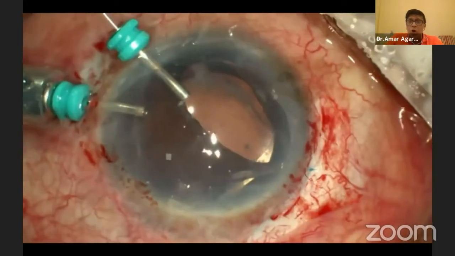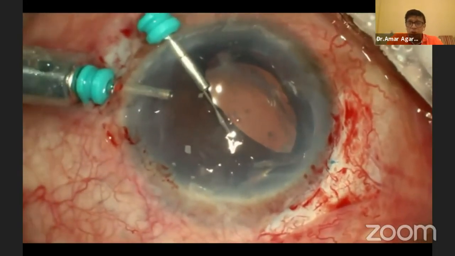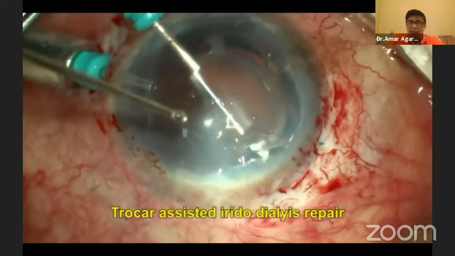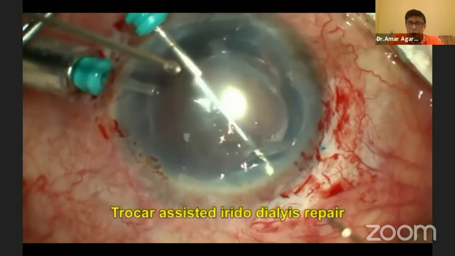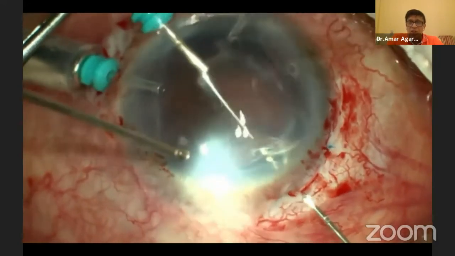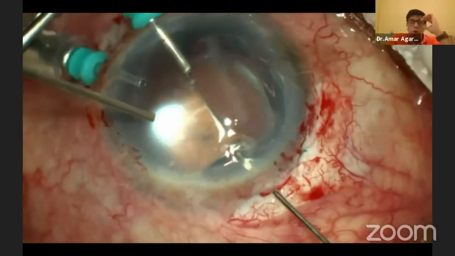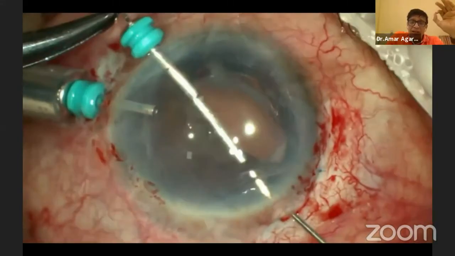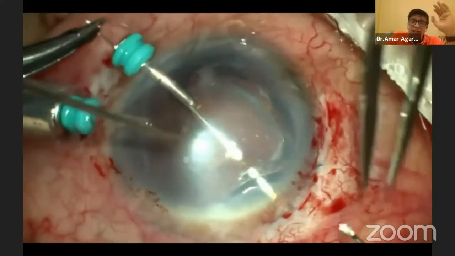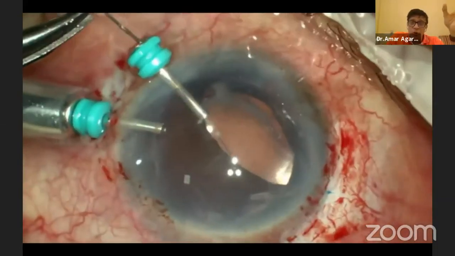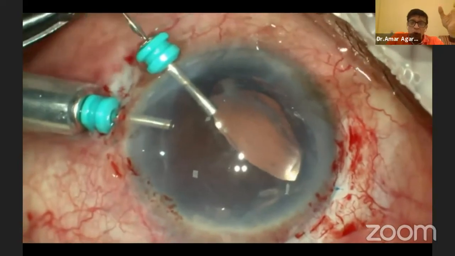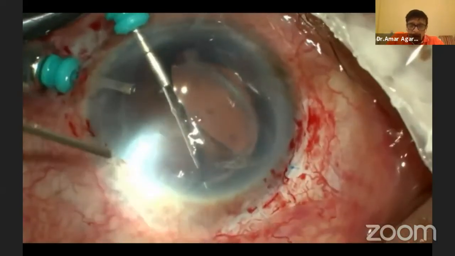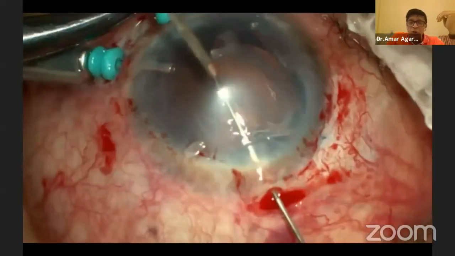Now you can do more of this wherever you want. So you can see another area where the iridodialysis is still there. So that area also I will do the same procedure exactly like what I showed you. Remember one thing, iris repair in cataract surgery is extremely important in today's scenario, because this can do so many things which will make the patients extremely happy.